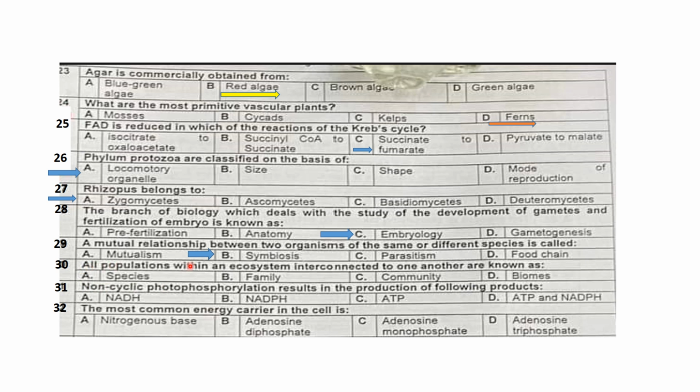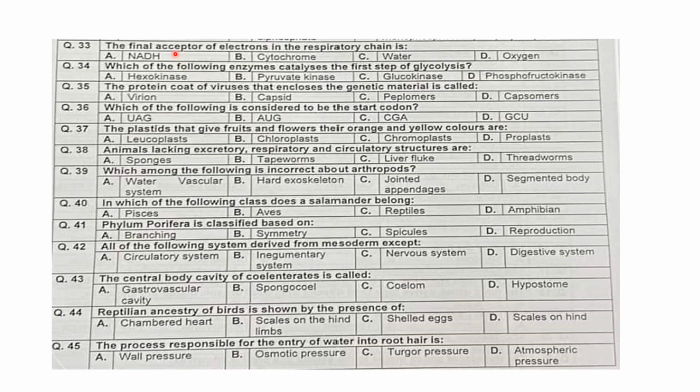All populations within an ecosystem interconnected to one another are known as the community. Non-cyclic phosphorylation results in the production of ATP and NADPH. The most common energy carrier in the cell is adenosine triphosphate. The final electron acceptor in the respiratory chain is oxygen. Which of the following enzymes catalyzes the first step of glycolysis? It is done by hexokinase.